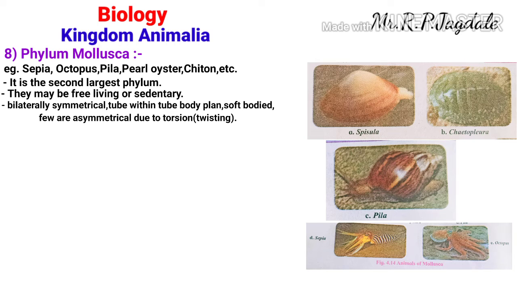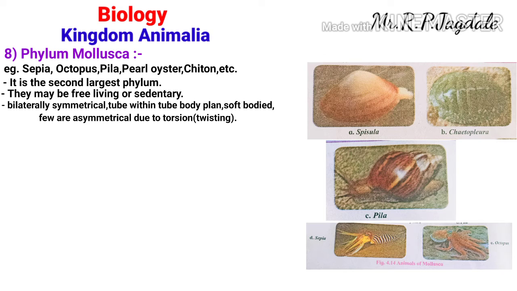As I told earlier, they are soft bodied and have a tube within tube body plan. Then they are bilaterally symmetrical. Most of the animals of this phylum are bilaterally symmetrical, but a few animals are asymmetrical due to torsion, that is twisting. In Pila, torsion takes place.